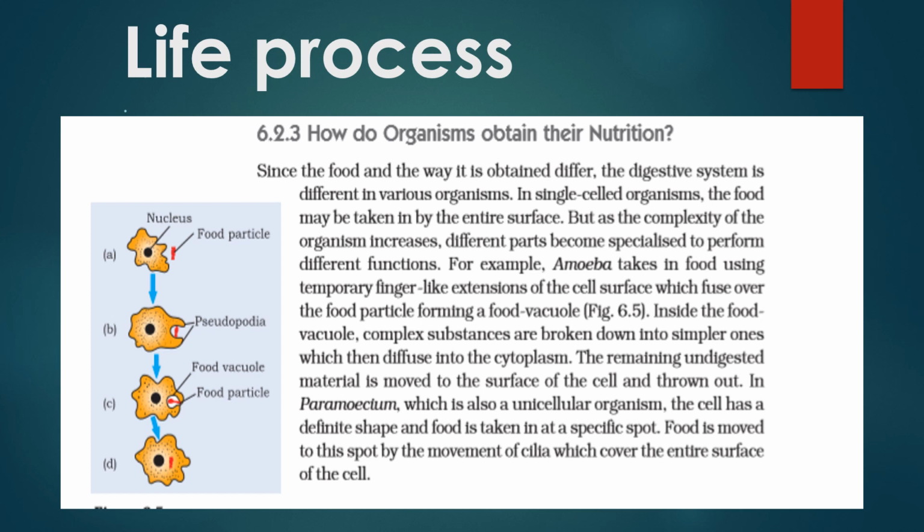Digestive juices are released into the food vacuole. These digestive juices break down the complex food particles into simpler substances. The simpler substances formed are absorbed by the cell and are used for its growth, maintenance, and multiplication. And the undigested food is expelled out of the cell by the vacuole.